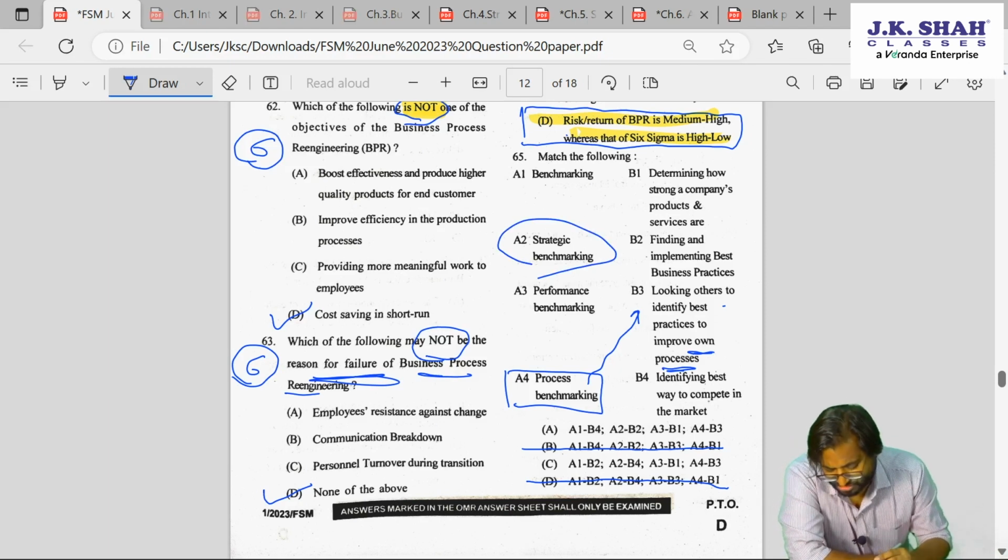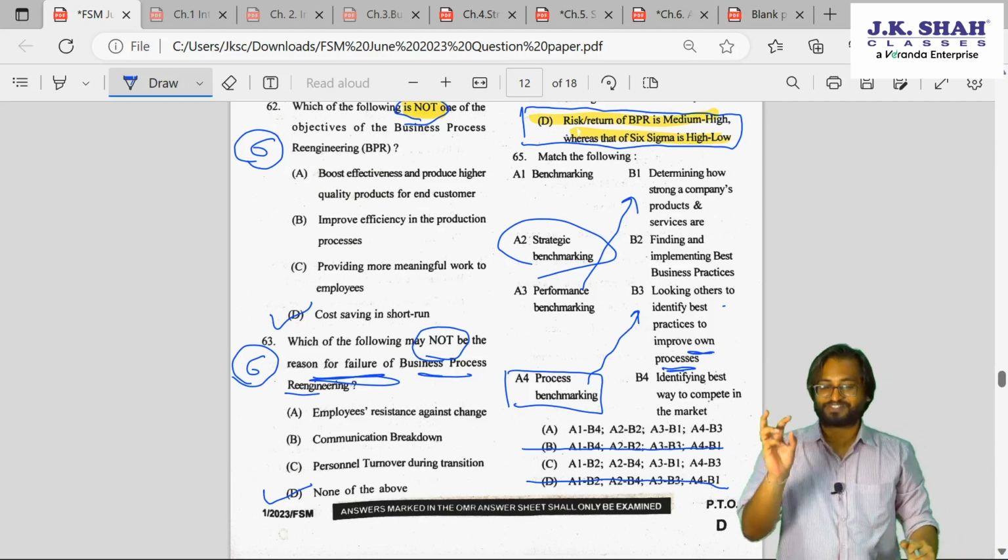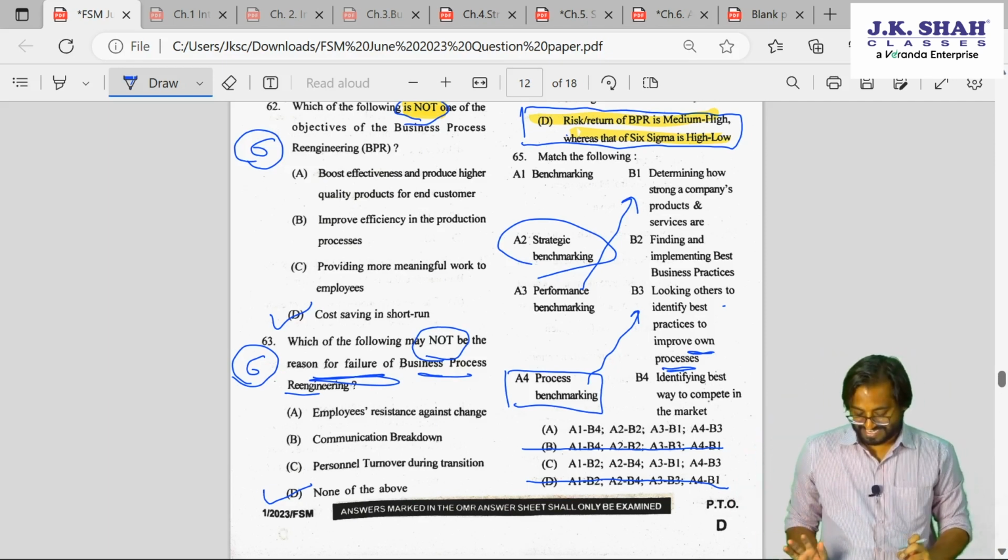No, I don't think so. In fact, that is about performance benchmarking. So look for A3B1. Do we have A3B1 here? If we have A3B1, we got our answer. And I can say yes, we have A3B1 at both the places. Again, no problems. So in both the options, option A as well as option C, we have that.